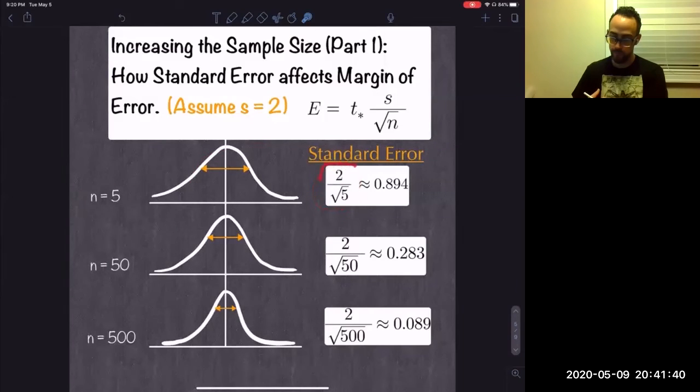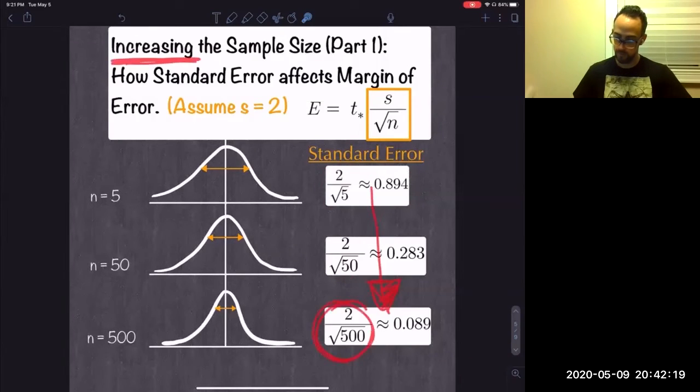Do you see this? This is the standard error, this thing right here. So let's take a look. For the smaller n value, you're dividing by a smaller number, which makes this fraction the biggest. 0.894 versus 0.283 versus 0.089. Do you see that? It's the relationship with the denominator and the fraction. As the denominator gets bigger, the whole fraction gets smaller. So as you increase the sample size, the standard error gets smaller.